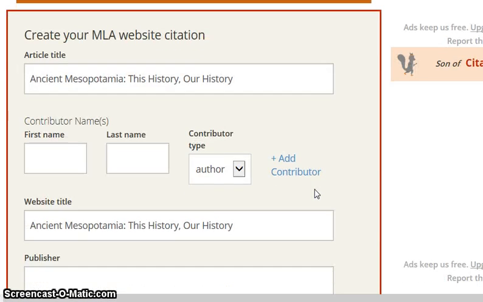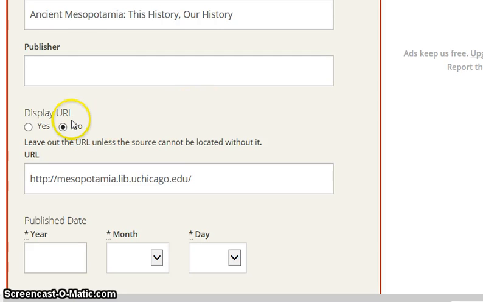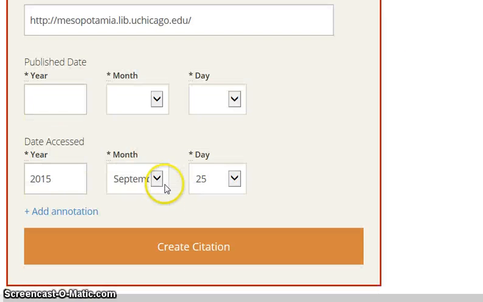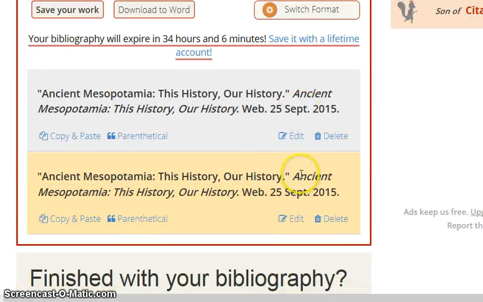Alright, and it says create your MLA website citation. We have the article title, display URL. We don't know the date, but we accessed it on September 25th, 2015. So let's create the citation. Alright, and right here, this whole thing is what you're going to be copying and pasting into the worksheet. That is your citation. It's really going to generate it for you. You just need to put in the information.